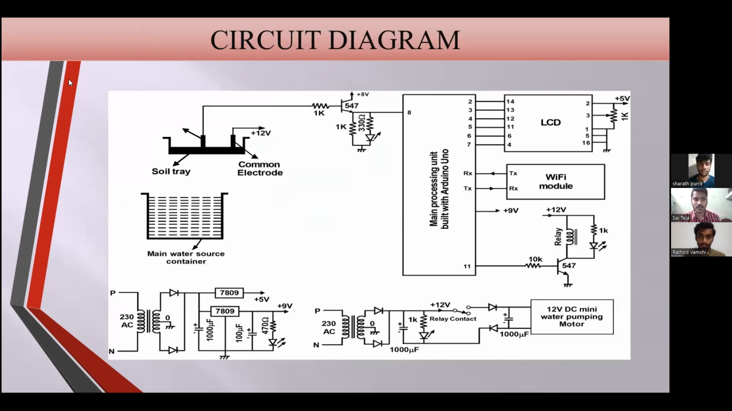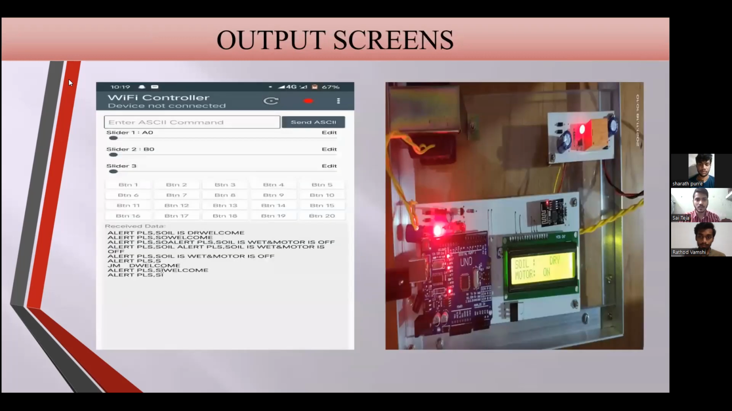This is our circuit diagram, and these are output screens. The Wi-Fi controller app is used for the project, which displays whether the motor is off or on, and also whether the soil is wet or dry. The LCD screen shown here shows that the soil is dry, and when the soil is dry, the motor will be on automatically. That can be displayed on our LCD screen.